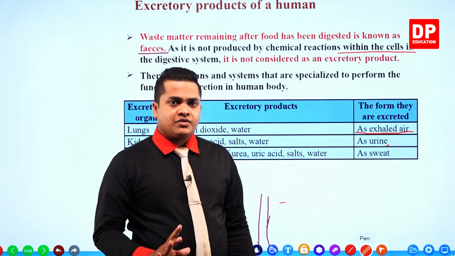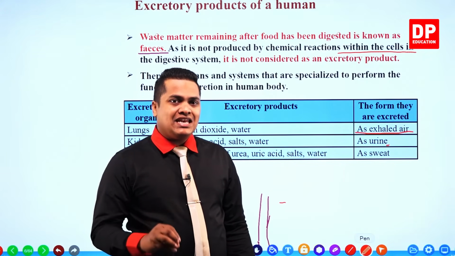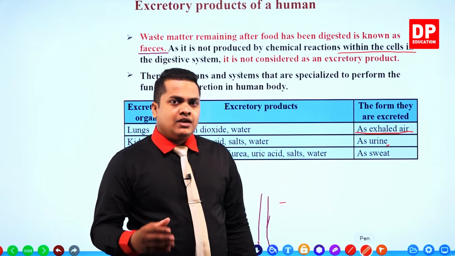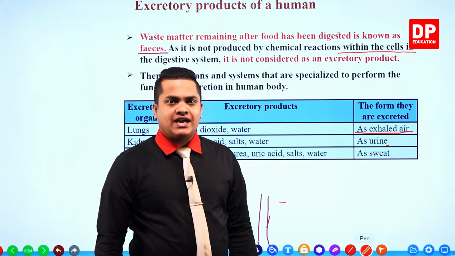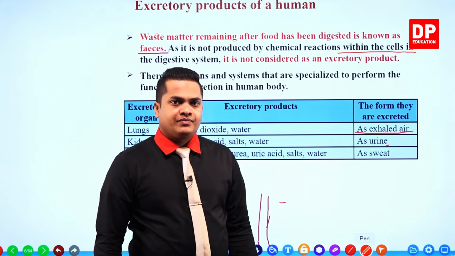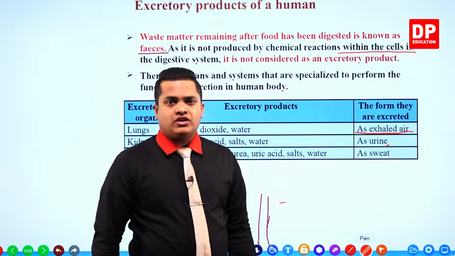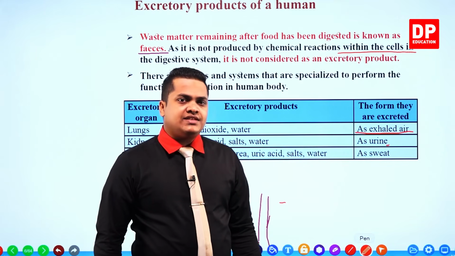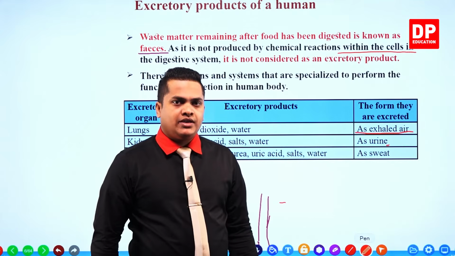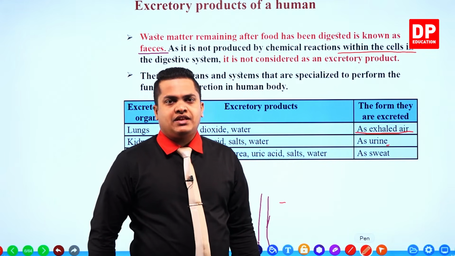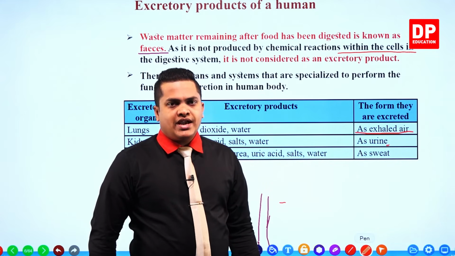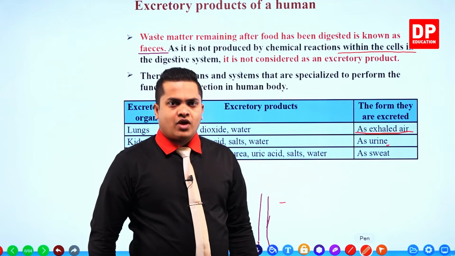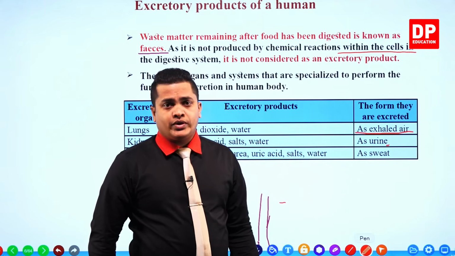Kidneys filter out these nitrogenous wastes and are the main organs which help to remove them from our body. So the main nitrogenous wastes in our body are urea and uric acid.